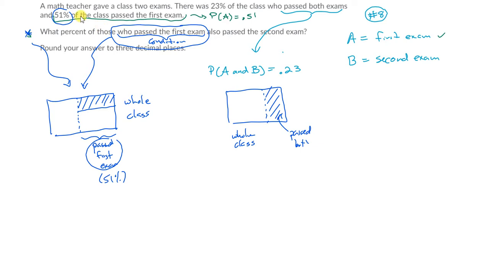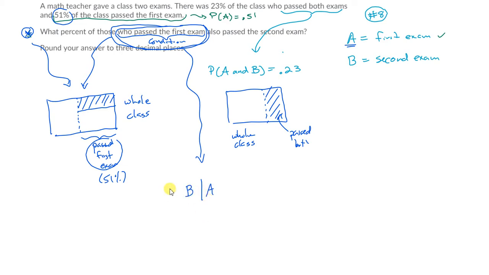Okay? So you have to kind of get used to this reading a little bit. What percent of those who passed the first exam then pass the second exam? So to get into this situation, you first have to pass the first exam, and of those, what percent pass the second exam? Okay? So since this is my condition, passing the first exam is event A, right? That means I'm conditioning on event A. So that means after the conditioning bar is event A. And I want to know who also passed the second exam.